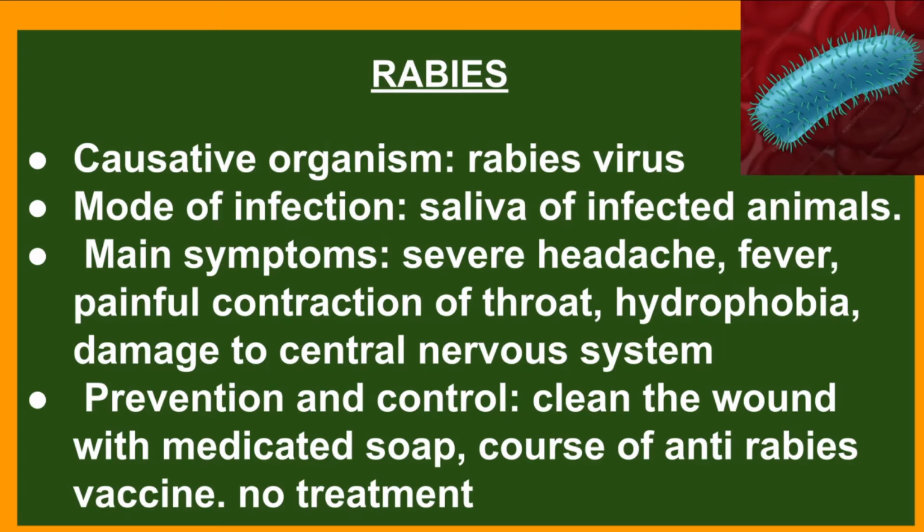The preventive methods are, if there is an animal bite, clean the wound with medicated soap. After that, there should be a course of anti-rabies vaccine. But if a person suffers from rabies, there is no treatment.